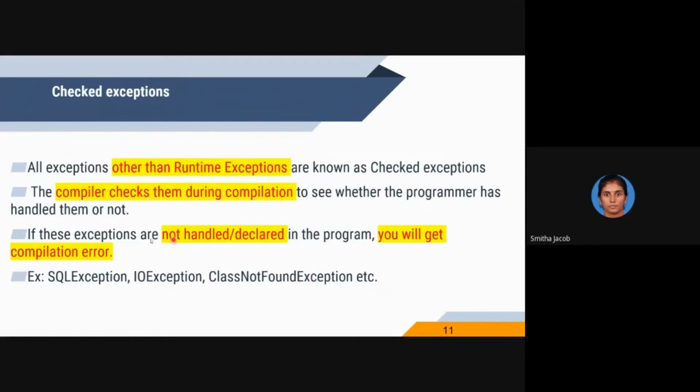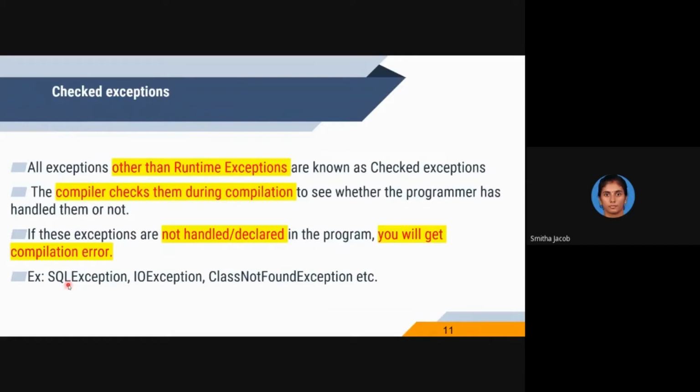This is the popular naming convention used in Java. The exception classes start with a capital letter. See, ClassNotFoundException has three words: C, N, F are capital. IO is an abbreviation, so I and O are capital letters. SQL is an abbreviation of Structured Query Language, so S, Q and L are capital letters.